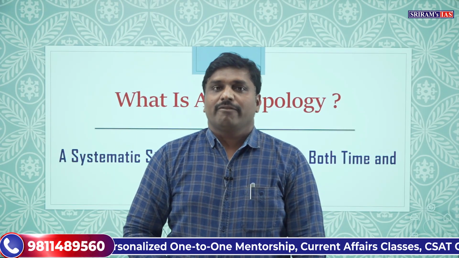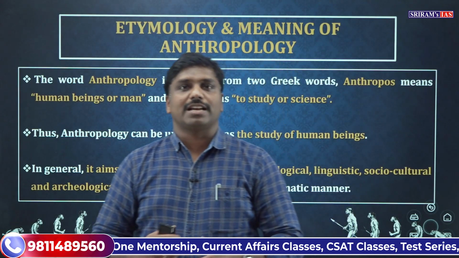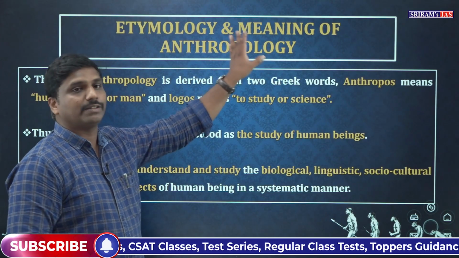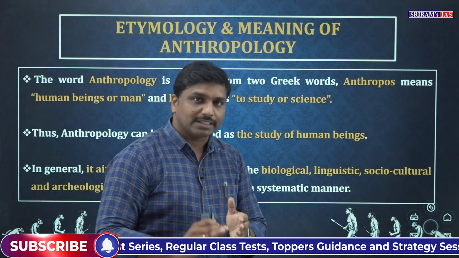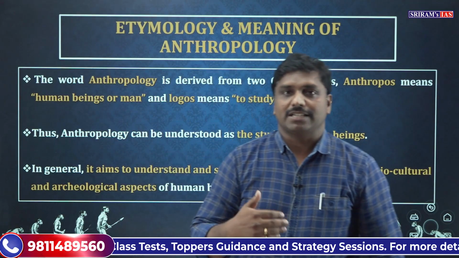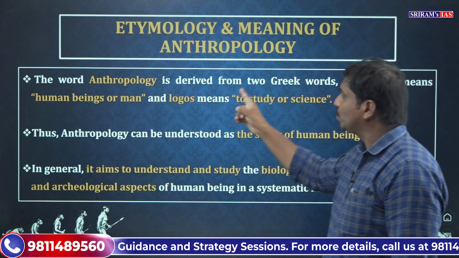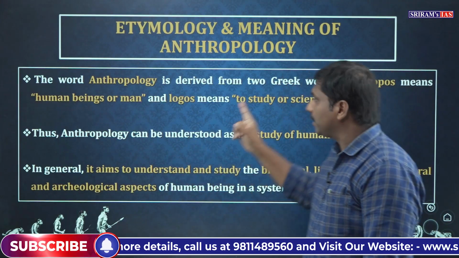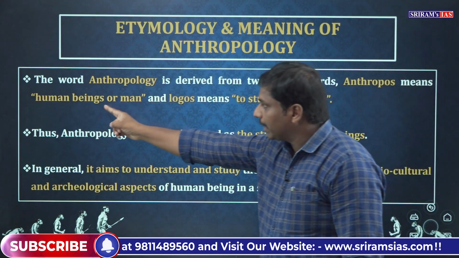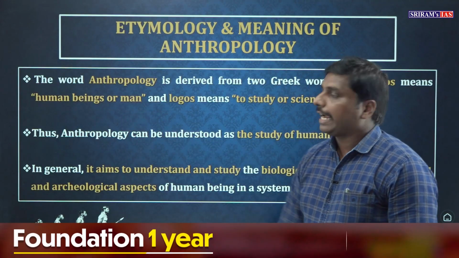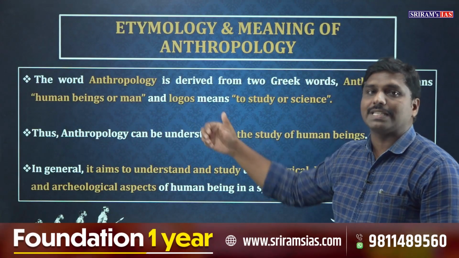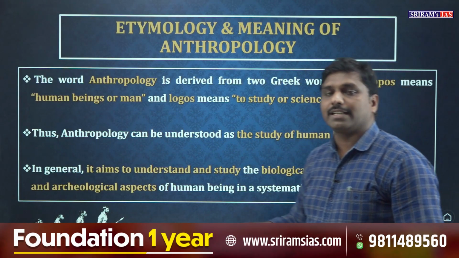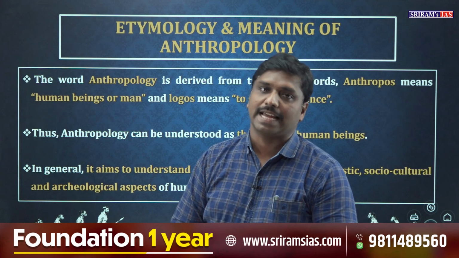Now when we look at the etymology and meaning of the word anthropology, it is derived from two Greek words. One is anthropos, which refers to human being or man. And logos, again a Greek word, which means the study or science of.